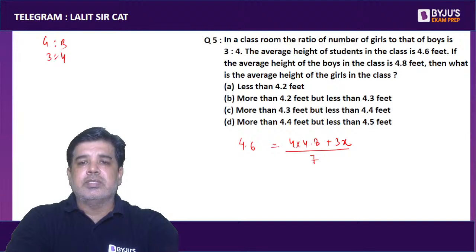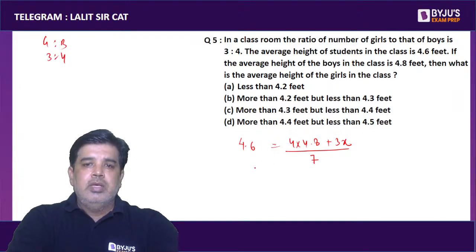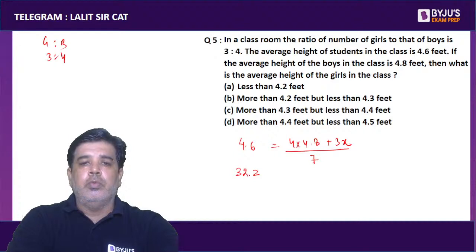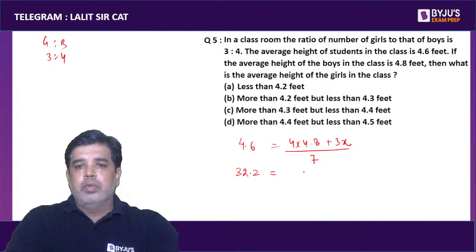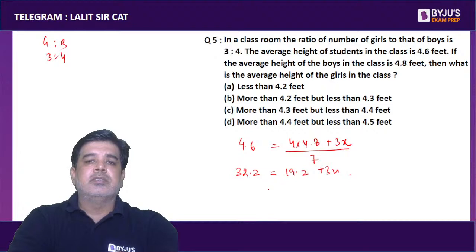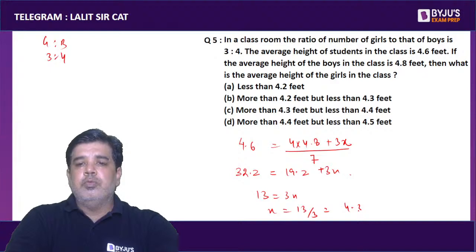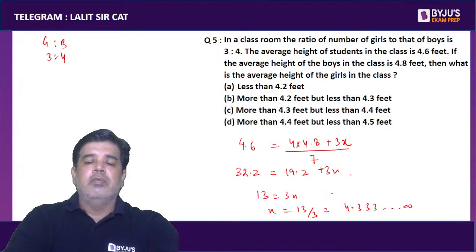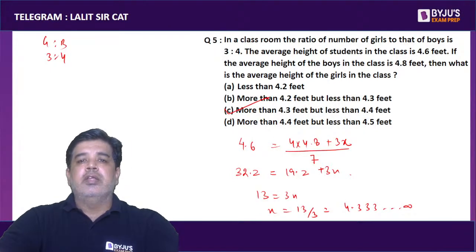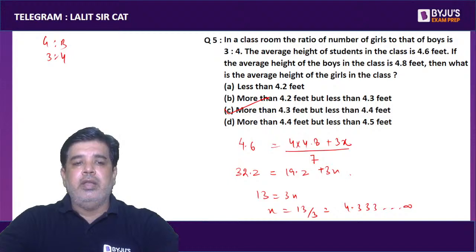Total is 4 plus 3, 7. So 7 times 4.6 is 32.2, which equals 19.2 plus 3x. So 13 is equal to 3x, so x is 13 by 3, which means 4.3333. So the answer is between 4.3 and 4.4.